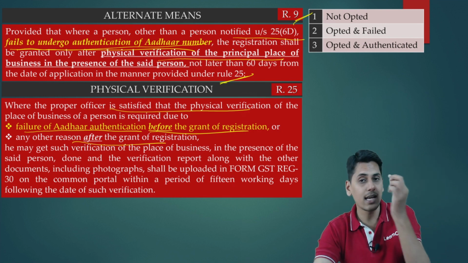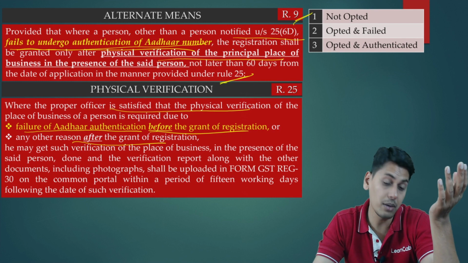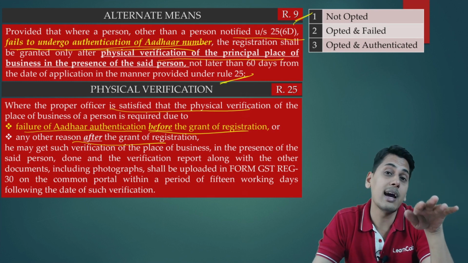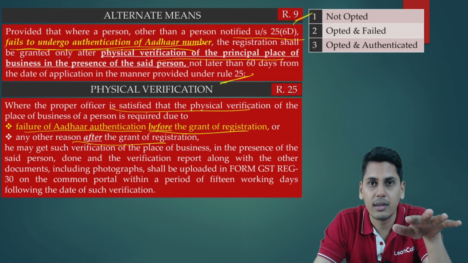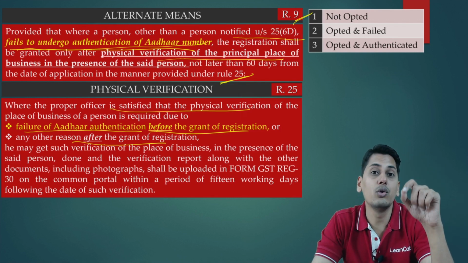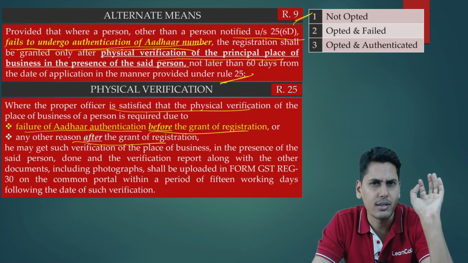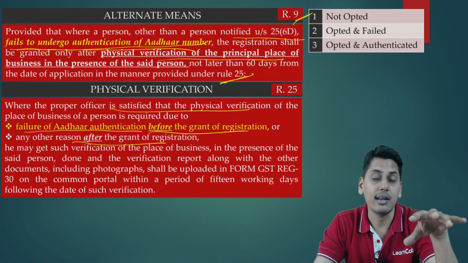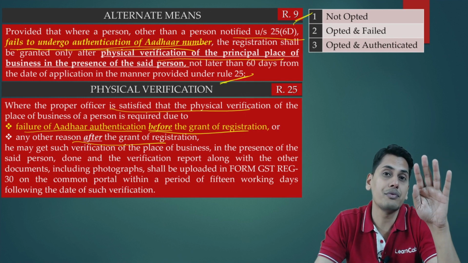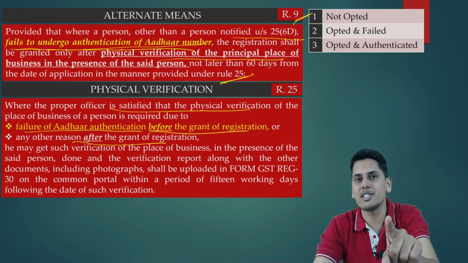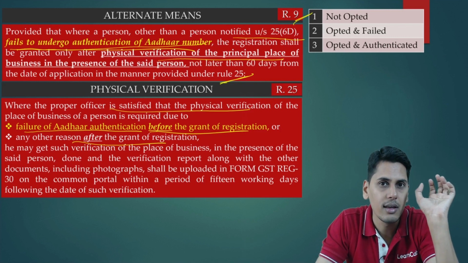Please understand friends, as you should already be knowing, in case of physical verification of premises, if Aadhaar authentication is not done, in those cases registration would be granted only after doing physical verification of premises. For any other reason, that means Aadhaar is authenticated, still if the officer wants to physically inspect the premises, he can do so only after granting the registration and not before granting the registration.